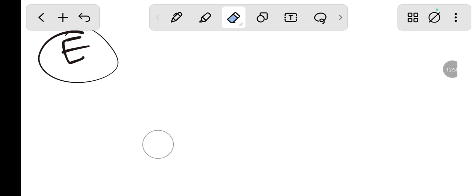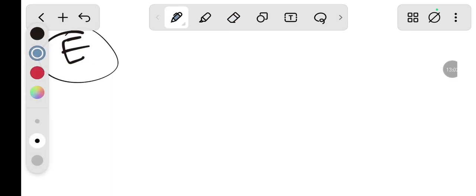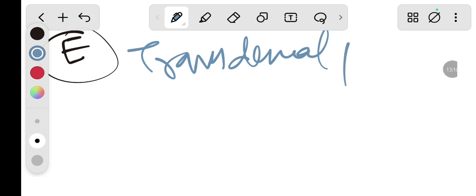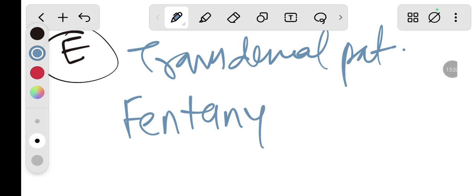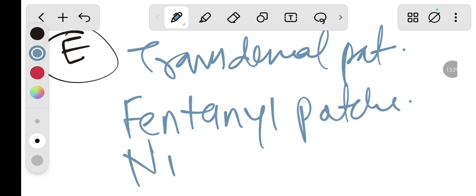Now the last one is the transdermal patches that are used. In the transdermal patches, the examples are fentanyl patch or nicotine patch.